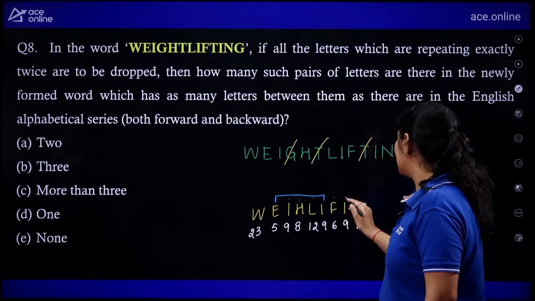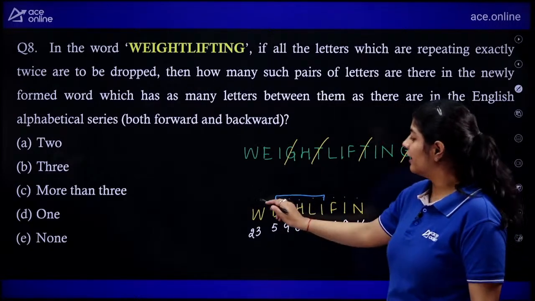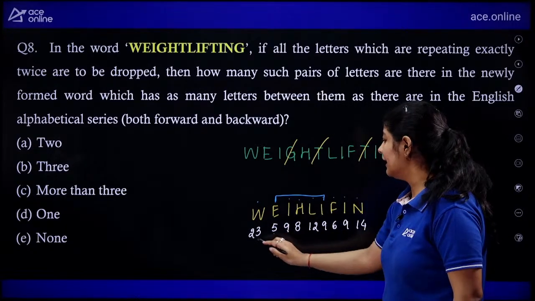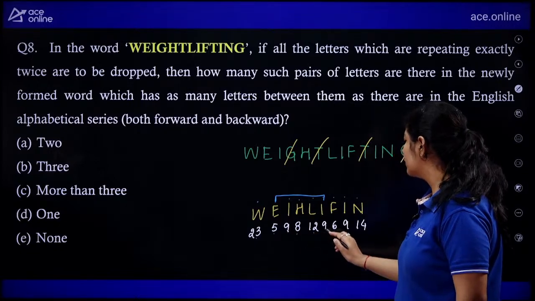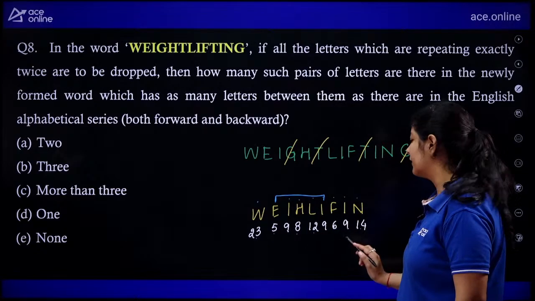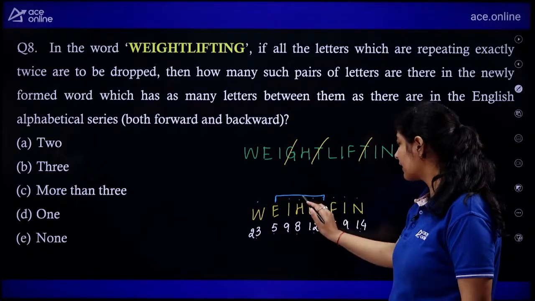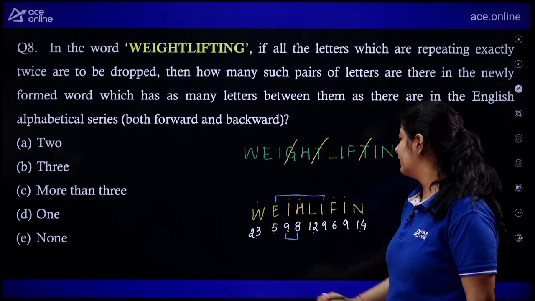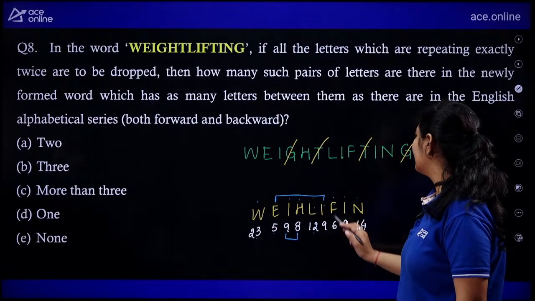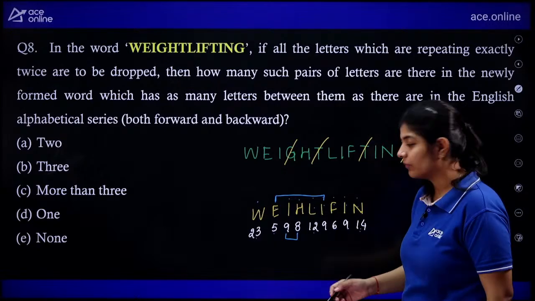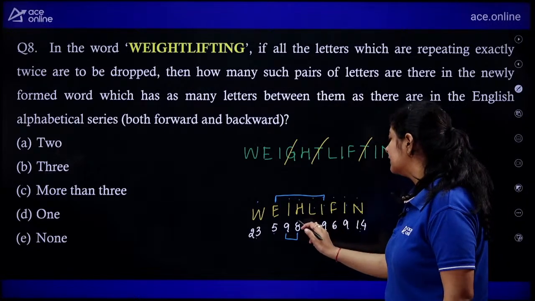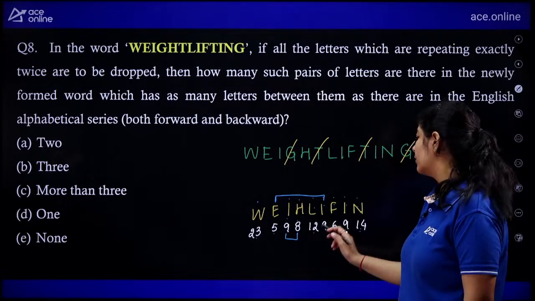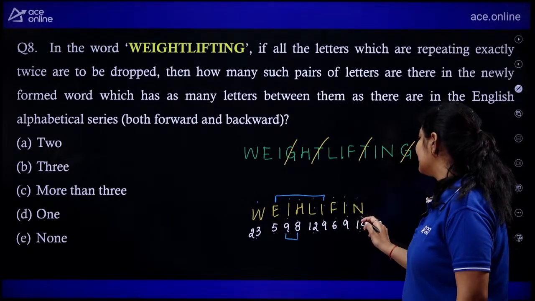9, 10, 11, 12. No. Here we need 6. Do we have 6? No. Now start counting with 9. 10, 11, 12, 13, 14, 15. Next, 8, 9. We got one more pair. 9, 10, 11, 12, 13. No. Next, 12. 13, 14, 15, 16. Do we have any pair this side? No.